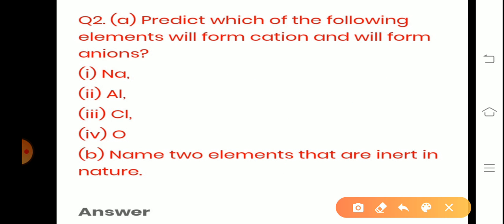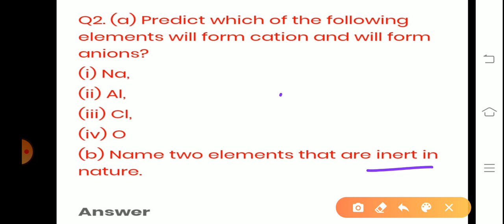Yes, absolutely. Inert means which are more stable, nothing but which are not very active in chemical reactions. Okay, those are inert gases.